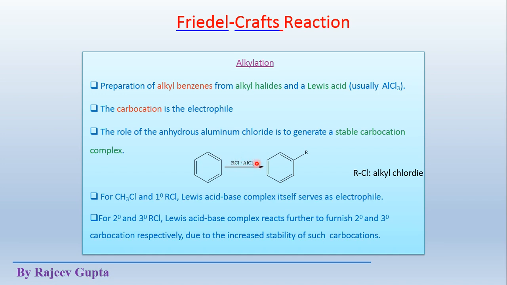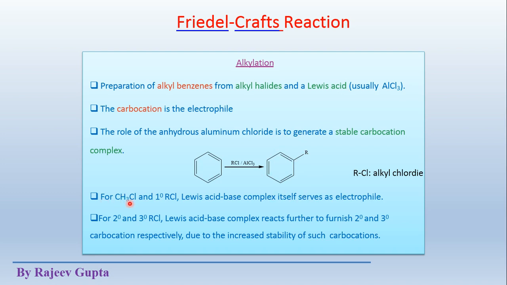With this combination of RCl and AlCl3, we get the R+ carbocation. That R+ carbocation will attack this aromatic ring system and substitute a hydrogen atom. So we will get this alkylated aromatic product. So it is an alkylation reaction.